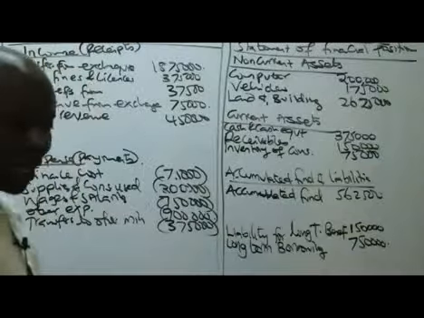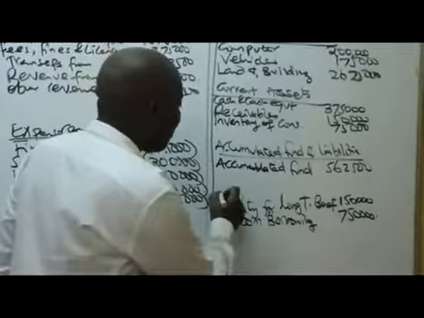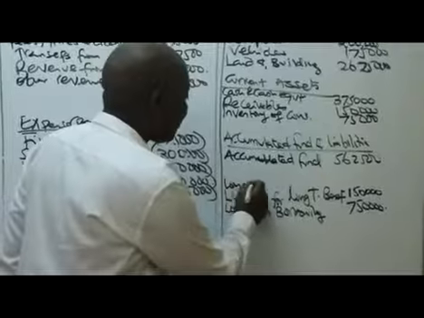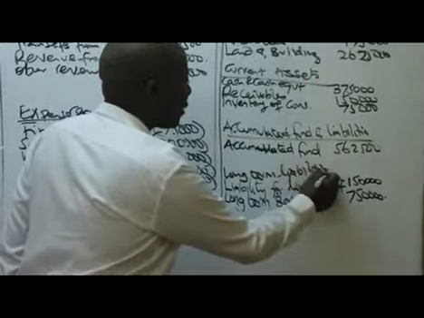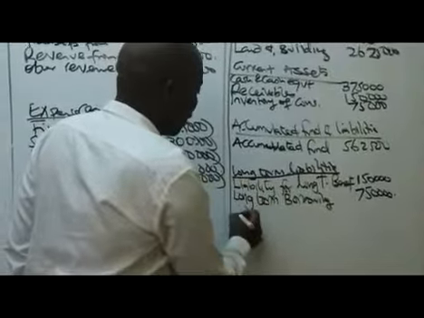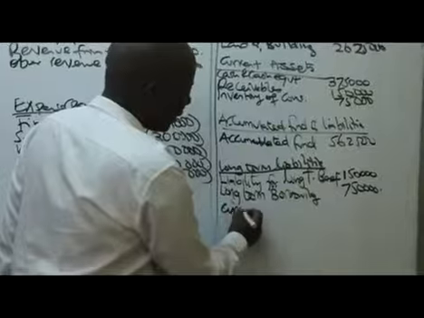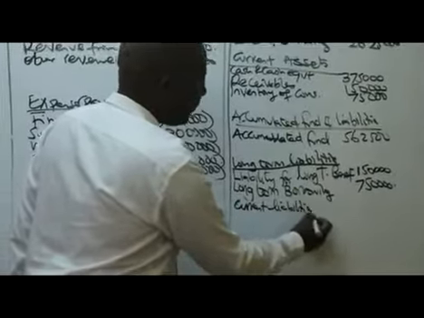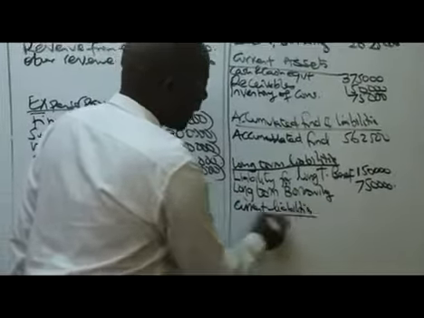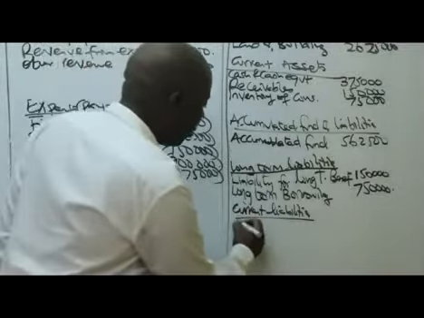Under our liabilities, we shall be able to have what we call long-term liabilities versus short-term, or in this case what we call current liabilities. Long-term liabilities are also known as non-current. So under our current liabilities, we have our payables here.